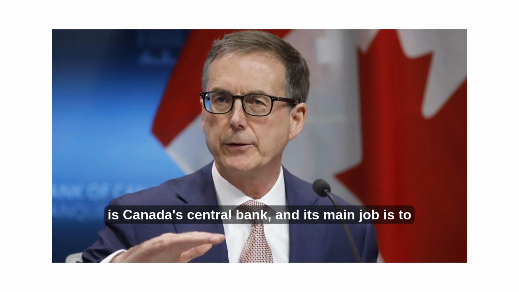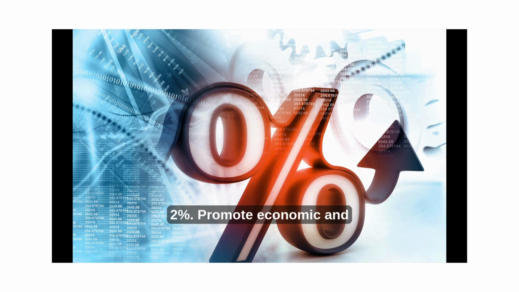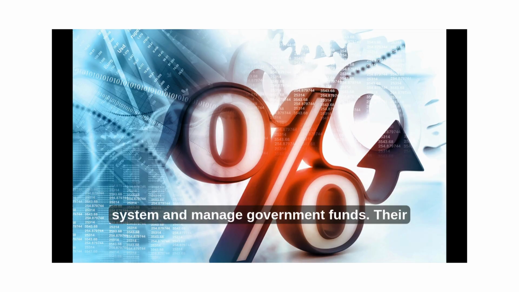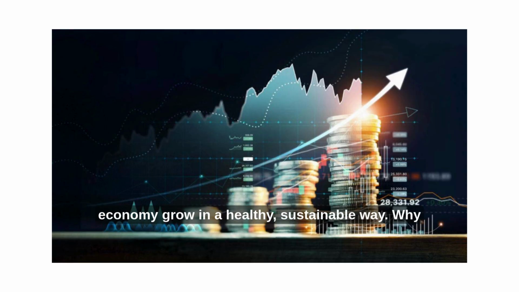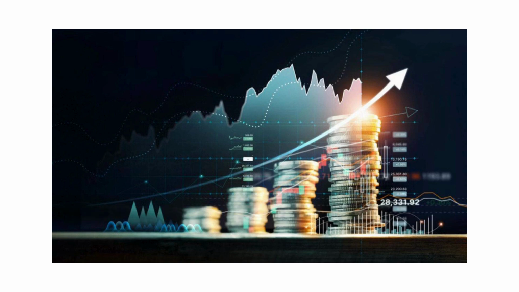The Bank of Canada is Canada's central bank, and its main job is to control inflation, targeting 2%. Promote economic and financial stability. Issue Canadian currency. Oversee the financial system and manage government funds. Their top priority is to keep inflation low, stable, and predictable, because stable prices help the economy grow in a healthy, sustainable way.